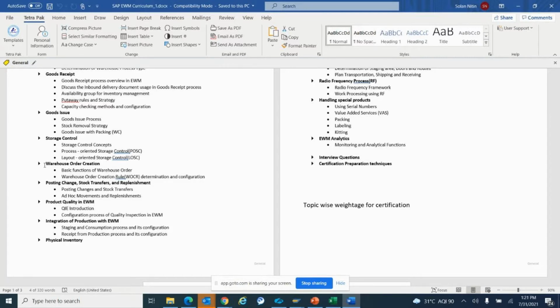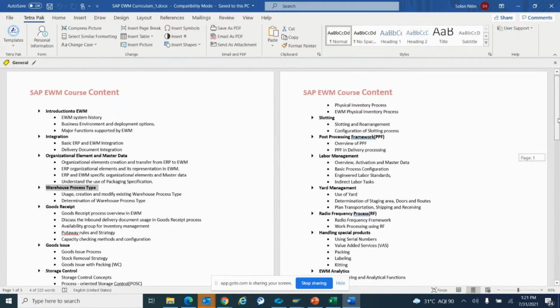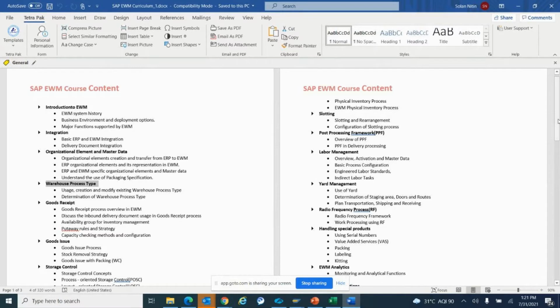Then physical inventory. Physical inventory is basically counting the material quarterly, or yearly, or once in 6 months, just to keep track that the material physically lying in the warehouse should match the records in SAP. Whatever entries we have made in SAP for that material and quantity, like material ABC has 10 quantities in the SAP system, but when I go into the warehouse and count the material physically, I find that ABC has 12 quantities. Then how can I fix those things in the system? Those things we will look at.